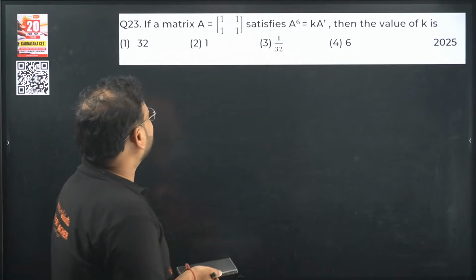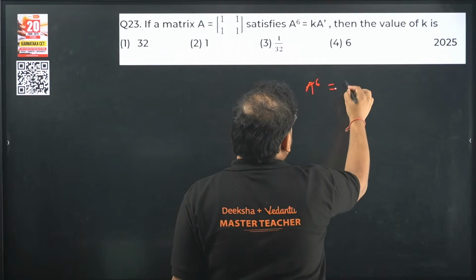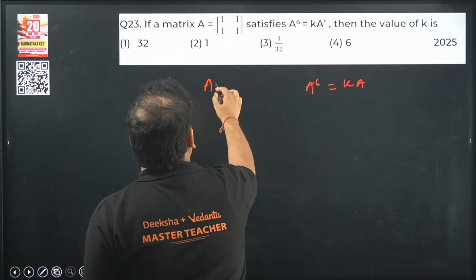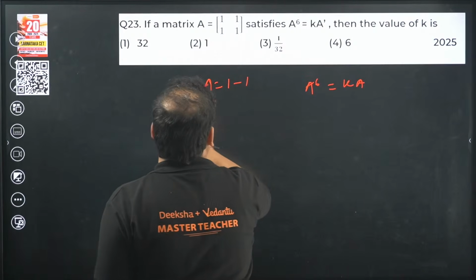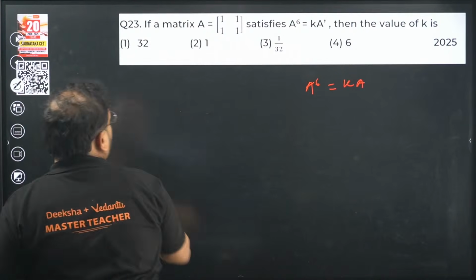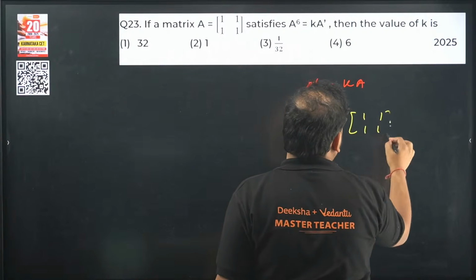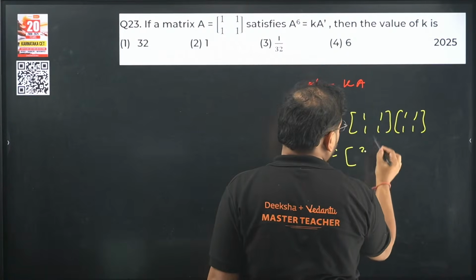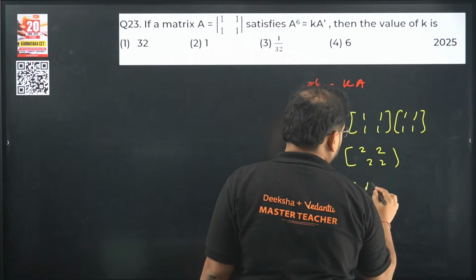If a matrix A is [1 1; 1 1], A power 6 equals KA. The value of K is what? Let's find A first. Sorry, it's not a determinant, it's a matrix. So we'll find A square first: [1 1; 1 1] into [1 1; 1 1]. We get 2 in every entry. So basically A square is 2 into A.